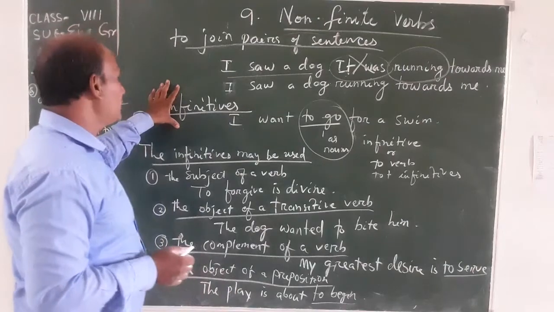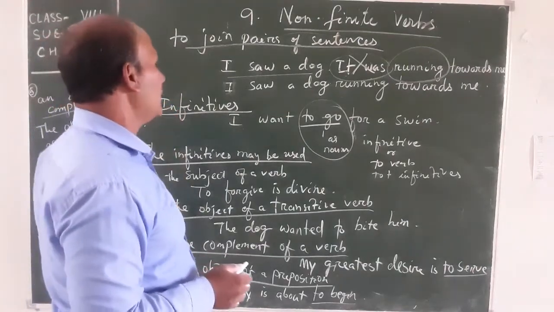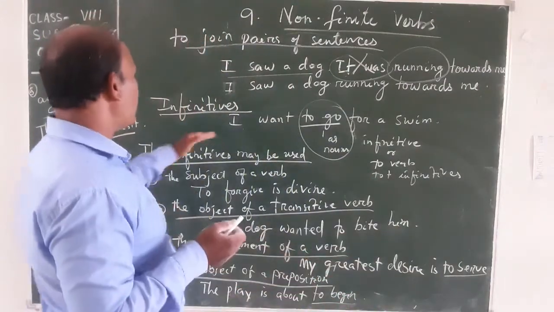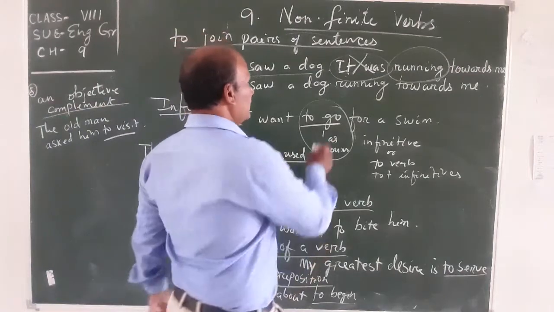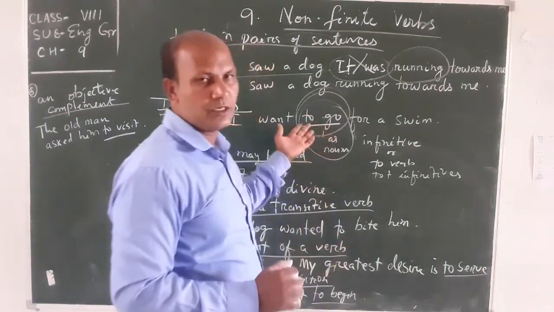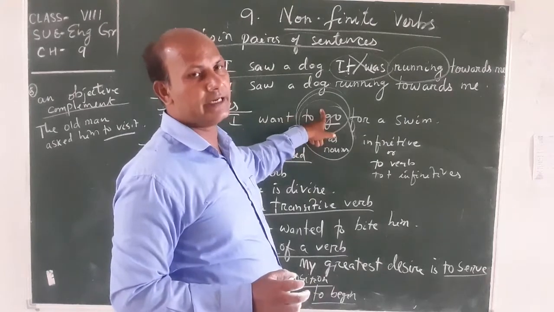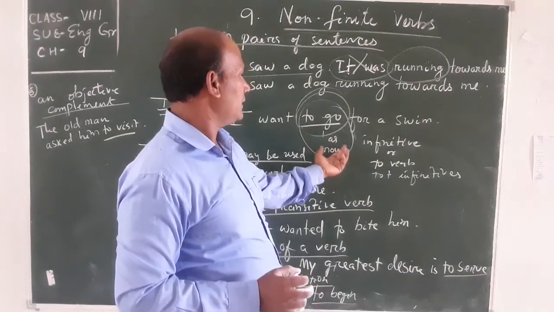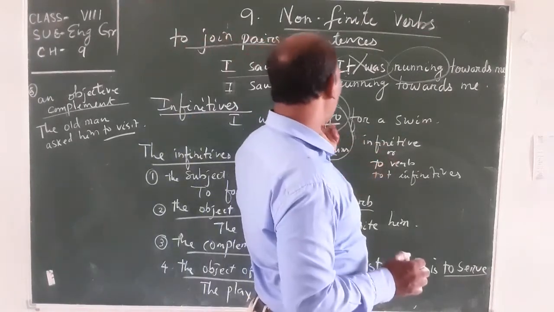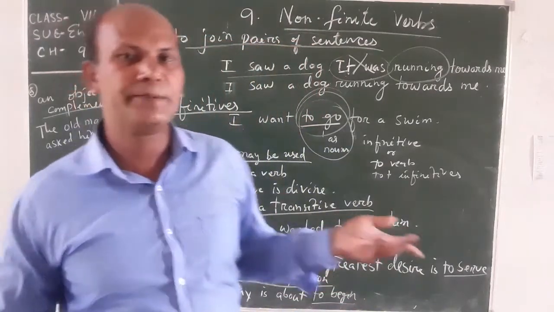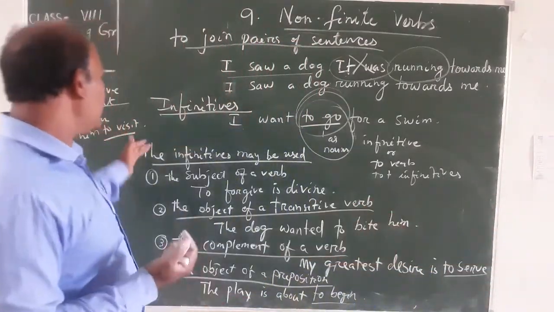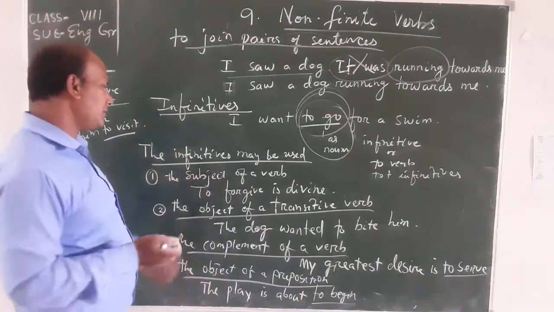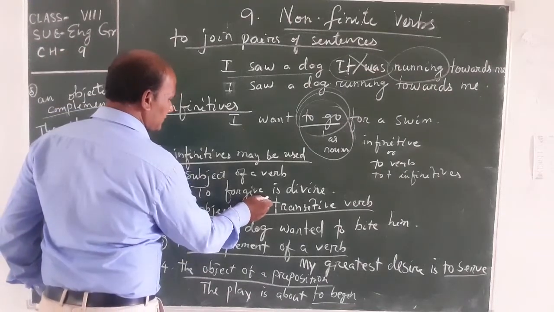In the last part of this portion we come to the infinitive. The infinitive can be of two types: to plus infinitive and bare infinitive. One of the sentences: I want to go for a swim. I want to go, an infinitive. It has no tense, it is not the main verb, and it acts as a noun. It is called the infinitive, or to plus infinitive; we can say it in different ways. Is it clear? The infinitive can be used in different ways, like the participle. Let's discuss the subject of the verb. You know, the subject.